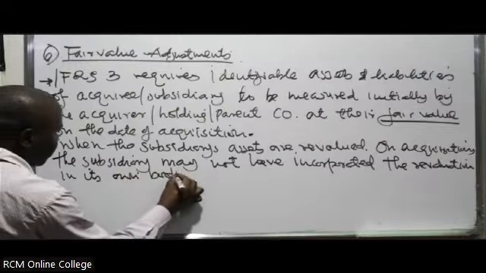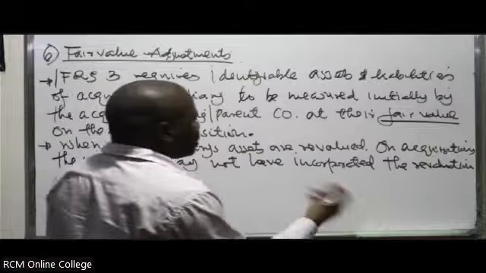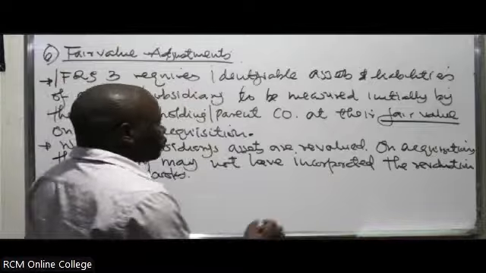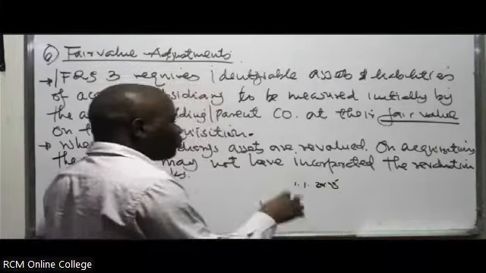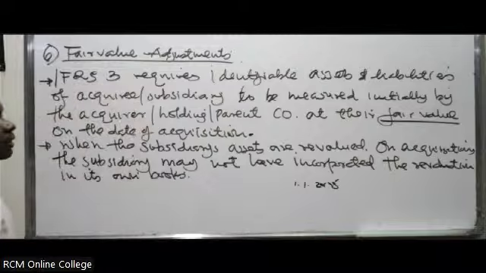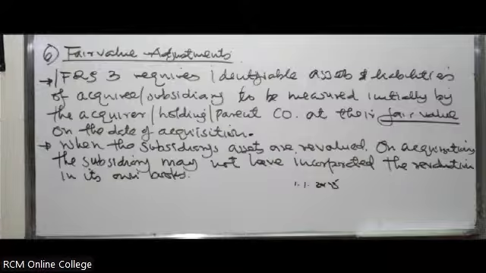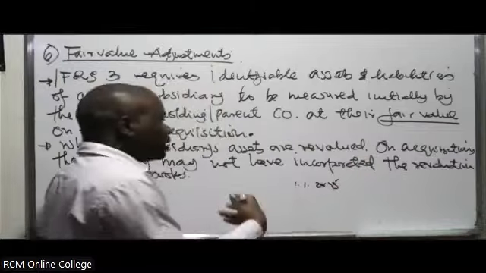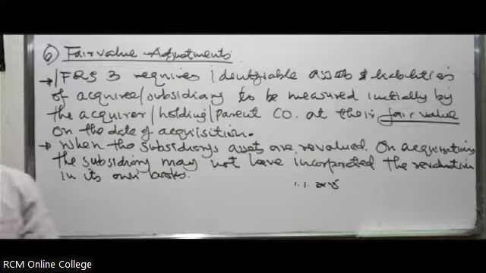So you revalue them on the date of acquisition. The subsidiary might not have considered that revaluation in their books. For example, if you acquire on 1st of January 2025, you'll value all the assets at the prevailing fair value, and the market conditions will determine the value of those assets being acquired by the parent company. But the subsidiary might not have recognized these revaluations on the date of acquisition.